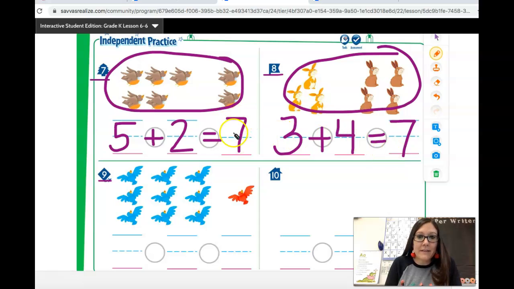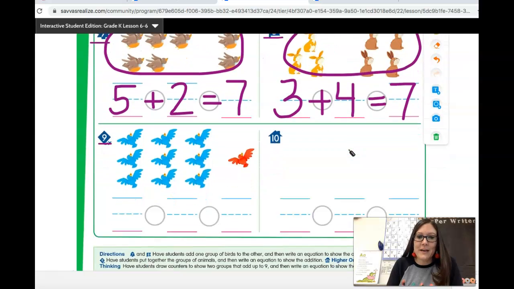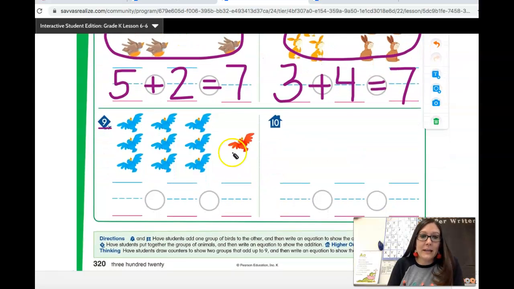Wait a minute, look at this. This one has 7 animals, and this one has 7 animals. There are lots of ways to make 7. This one is 7 with 5 plus 2. This one is 7 with 3 plus 4. Wow, numbers are so much fun. All right, let's check number 9 kite.